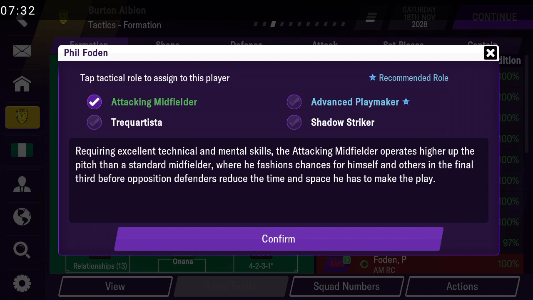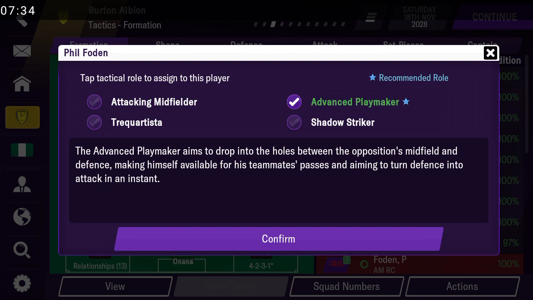The advanced playmaker aims to drop into holes between the opposition midfield and defense, making himself available for teammates' passes and aiming to turn defense into attack in an instant. The advanced playmaker is kind of the opposite of a ball winning player. Someone like Ozil is a very good example. I can't really think of any now. Most of these kinds of players are very rare nowadays.